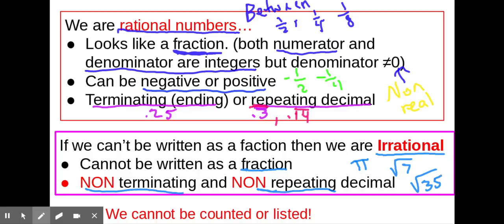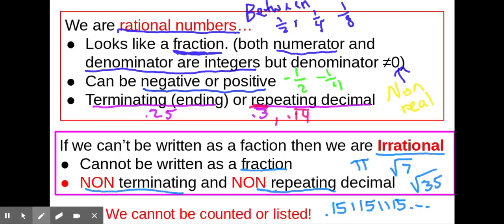Here's a non-terminating, non-repeating decimal. 0.15, 115, 1115, and so on. Okay, the 3 dots means it's going on forever. And we think we see a pattern here. We have a 1 and a 5, and then 2 1s and a 5, and 3 1s and a 5. But there's nothing that we could put a bar over. There's no repeating pattern here. There is a pattern, but it's not a repeating pattern. This would be an irrational number.